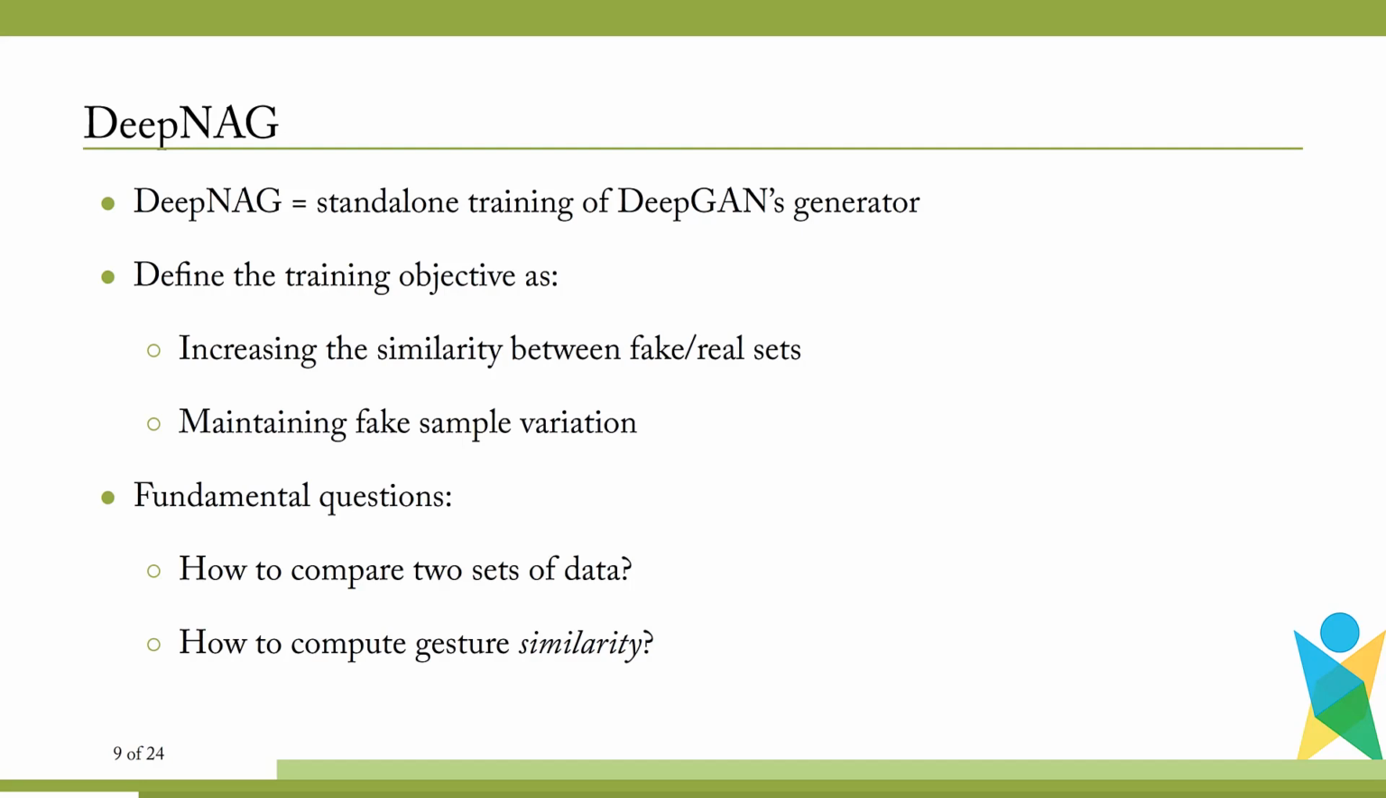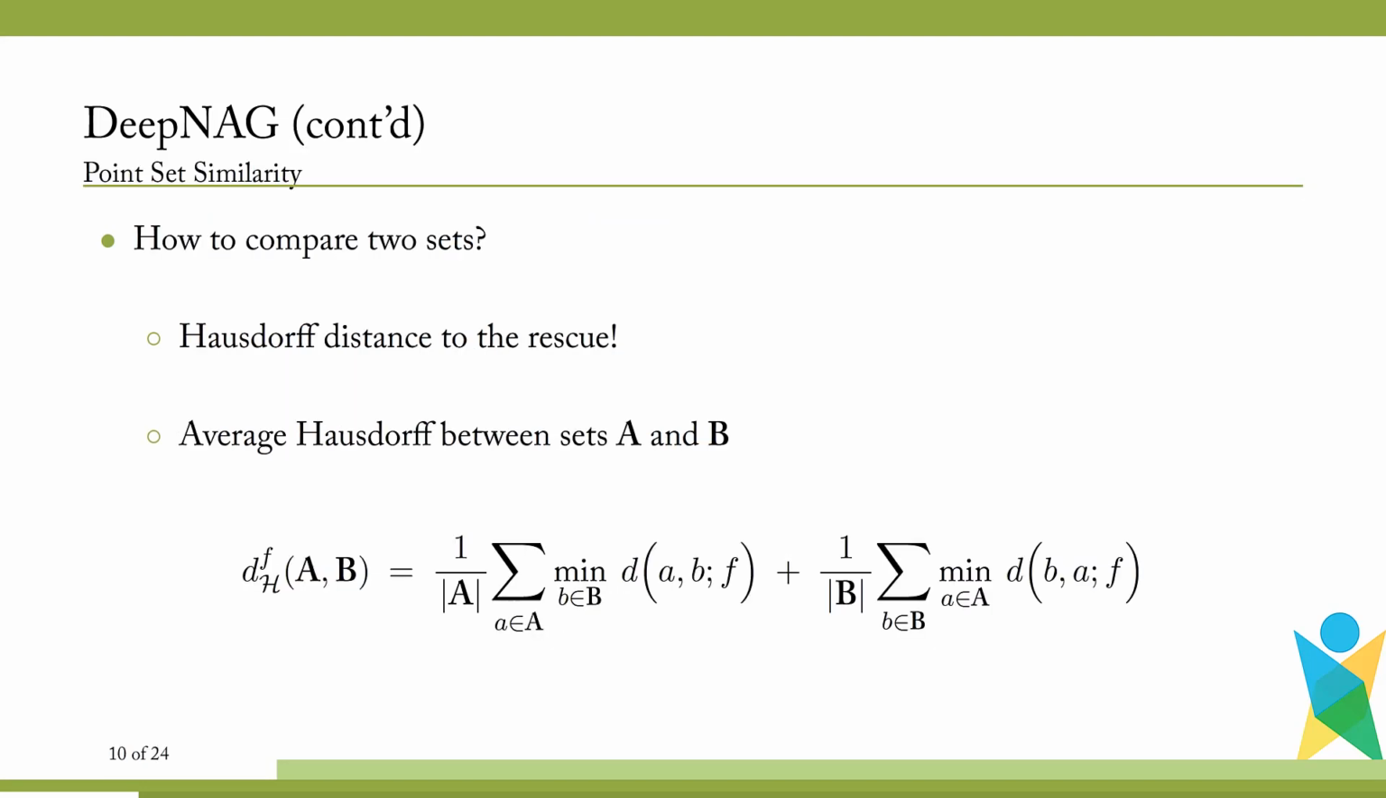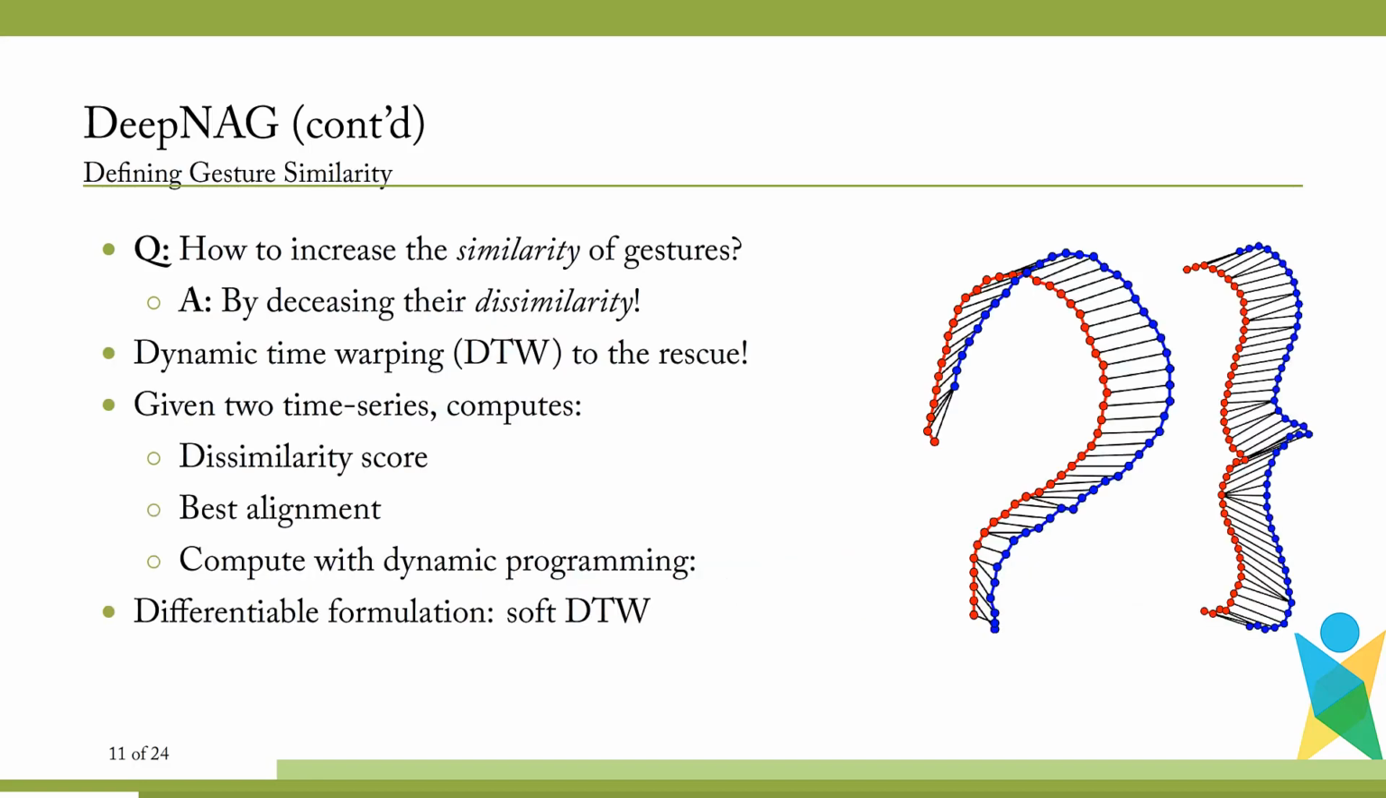We propose to define a training objective function that aims to increase the similarity between the fake and real samples while maintaining the variation of the fake samples. There are two fundamental questions that we need to answer. First, how do we compare two sets of point data? And second, how do we compute the gesture similarity? A well-studied function for point set similarity is the Hausdorff distance. Conveniently, the average Hausdorff distance, which is defined as follows, is differentiable and suitable for gradient-based optimization.